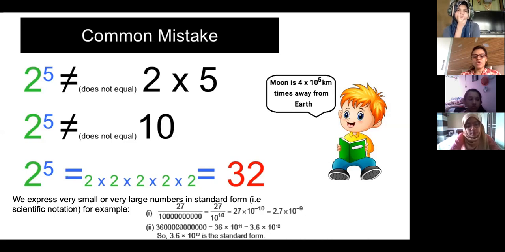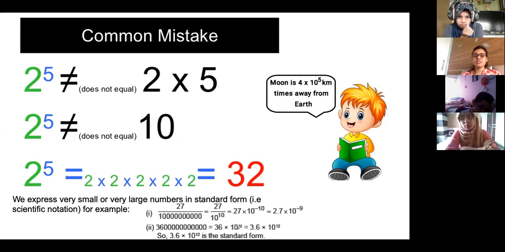Now, if this is in the numerator, how many zeros are there? Can you count it? 1, 2, 3, 4, 5, 6, 7, 8, 9, 10, 11. 11 zeros are there. So what will I write? 36 into 10 raised to 11, because 11 zeros are there. So 10 is multiplied 11 times; 10 is not added 11 times.